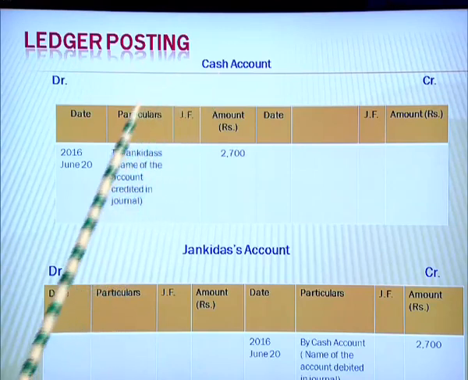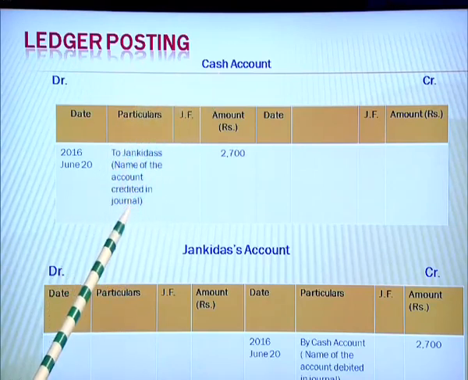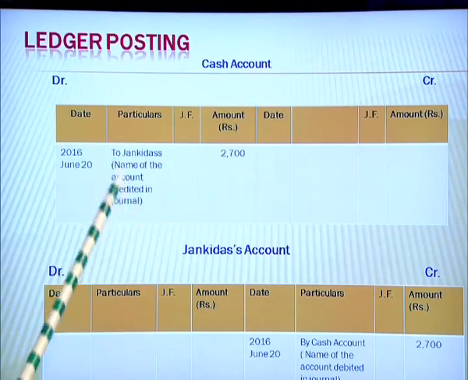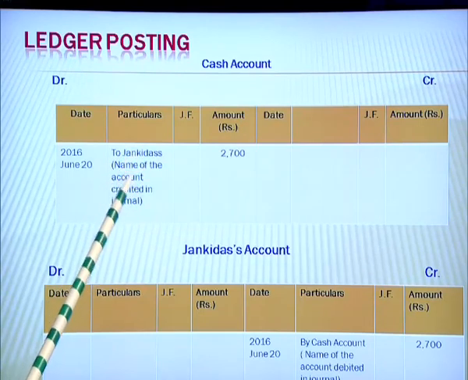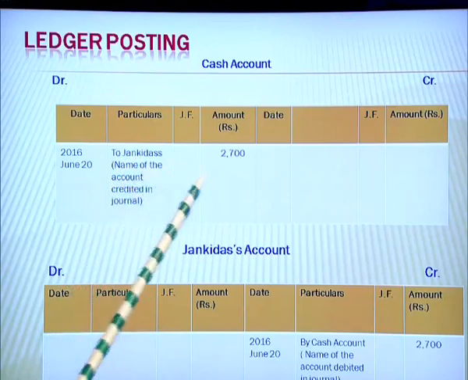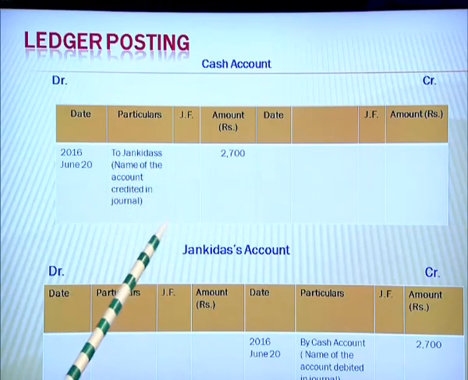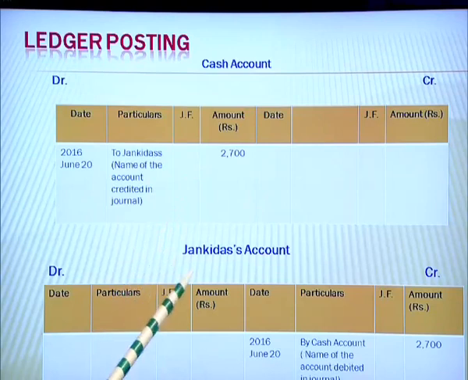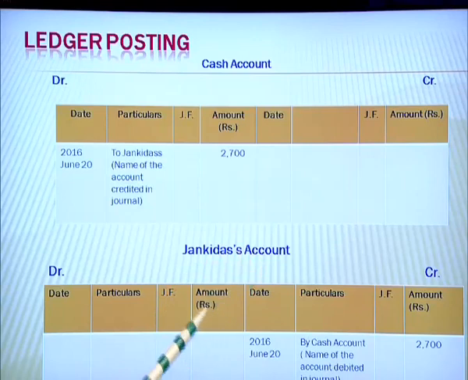So, under the cash account, as you can see in the particular column, we have debited and written the word "To Janki Das". The reference is made of the other account, and finally the amount of 2700 in the amount column. Similarly, for the second ledger posting under Janki Das's account, the